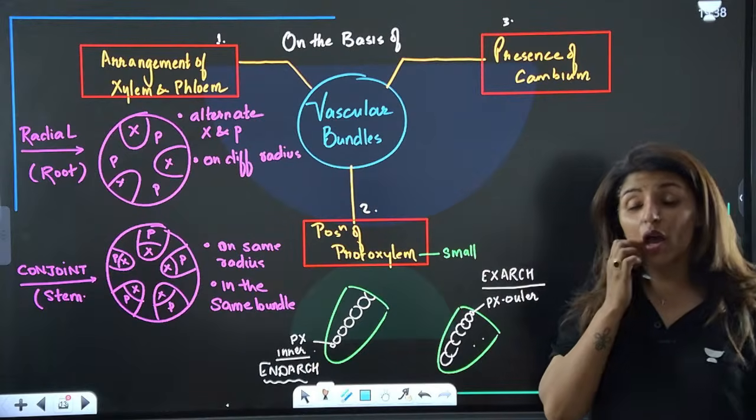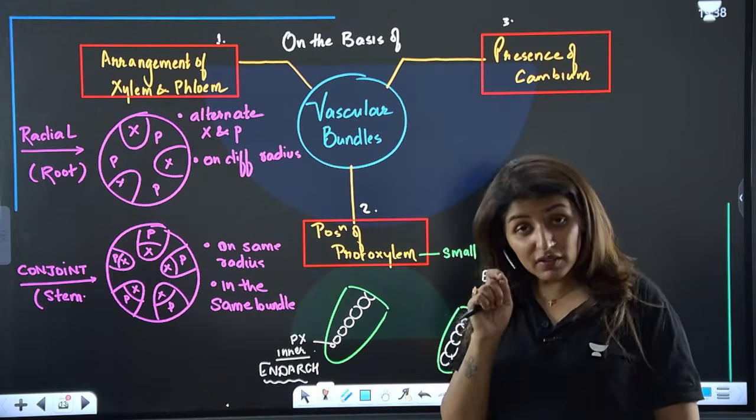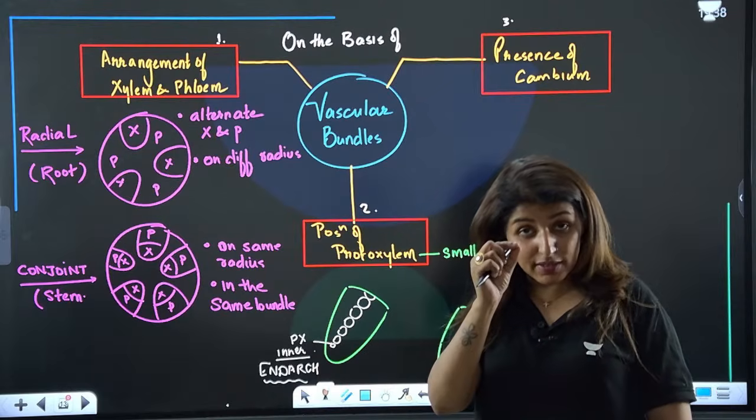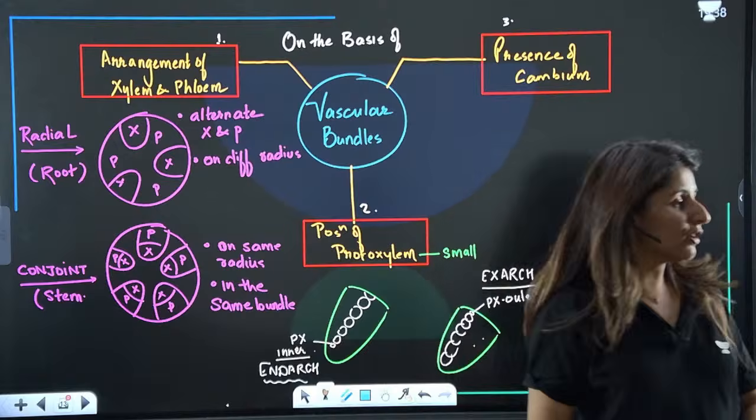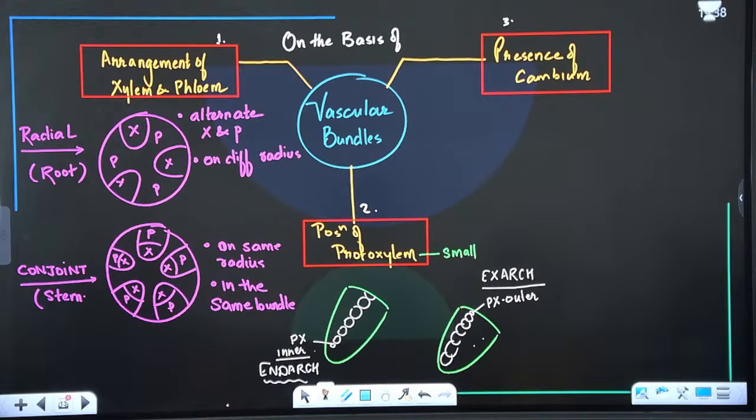And how do you observe that in the given diagram? Smaller size. The smaller element is protoxylem, the larger element is that of metaxylem. Are we clear? Please tell me. Are we clear here?